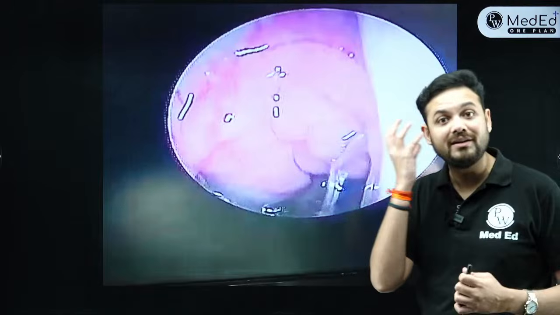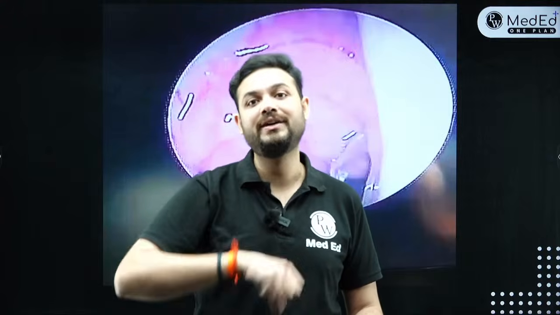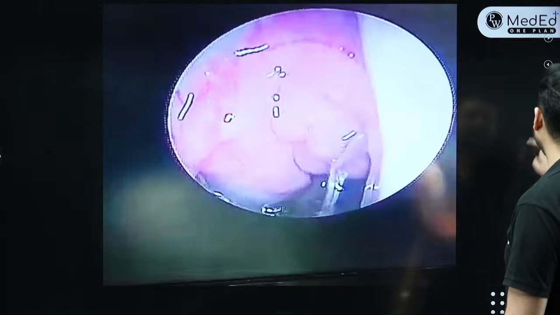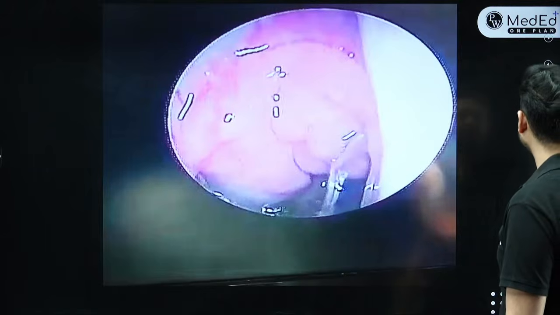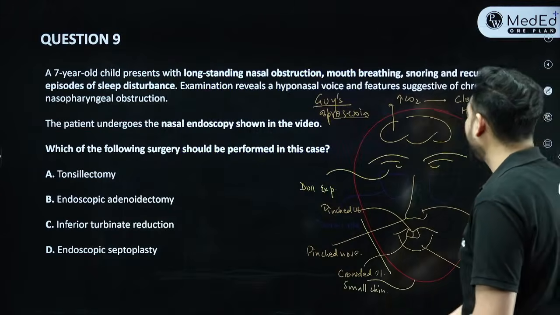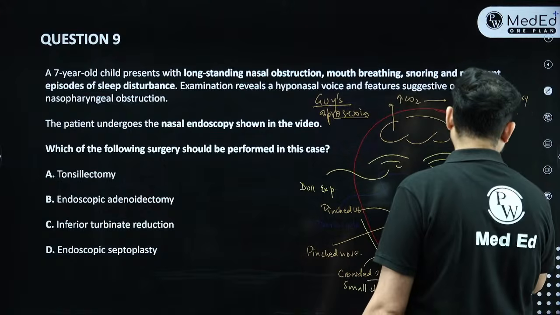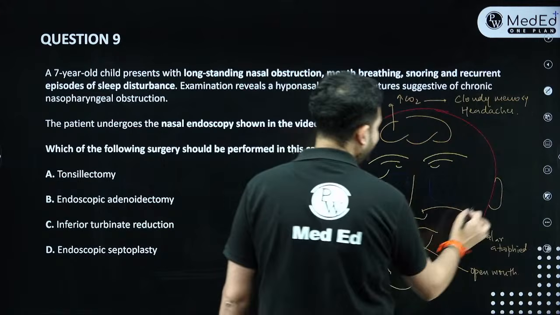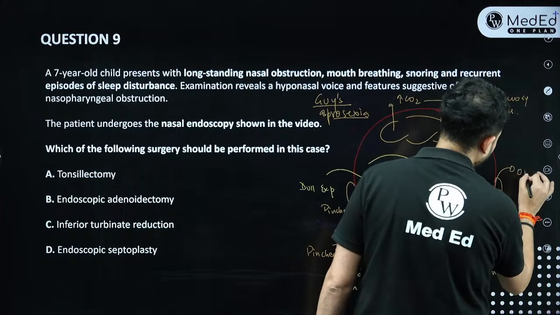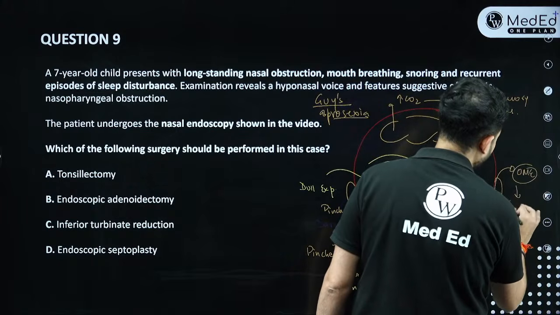Because the whole problem of the eustachian tube is that it cannot equilibrate the pressure between the external environment and the middle ear. And if it cannot, what will happen? It will cause collection of fluid inside the middle ear, that is called otitis media. So, if this child has otitis media with effusion, what is going to happen? The child will end up with conductive hearing loss. So what will happen in the ear? The child will end up with otitis media with effusion, which will lead to conductive hearing loss.